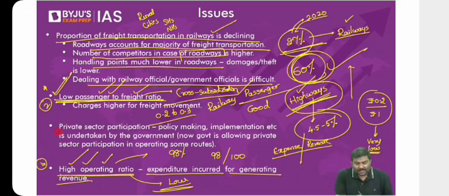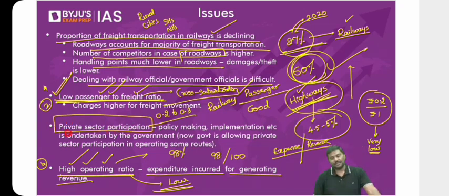Third one, private sector participation. Until very recently, policy making, policy implementation, policy evaluation, etc., everything was done by the government itself. But over a period of time, the Government of India has deregulated the sector. Now, the government allows private sector participation even in case of railways.